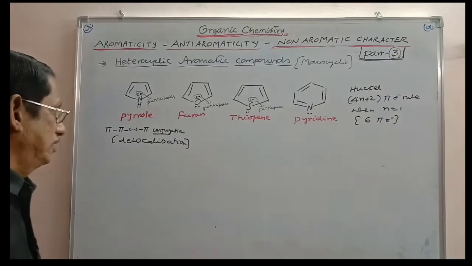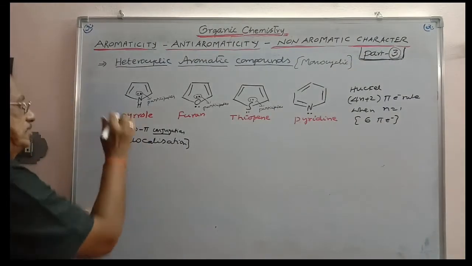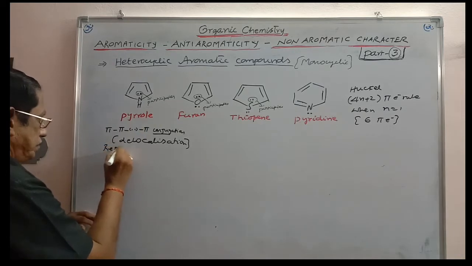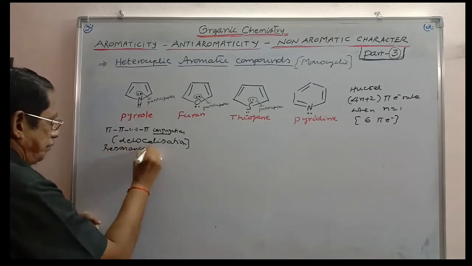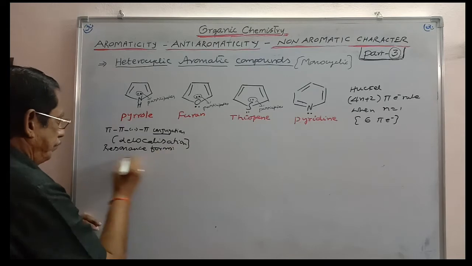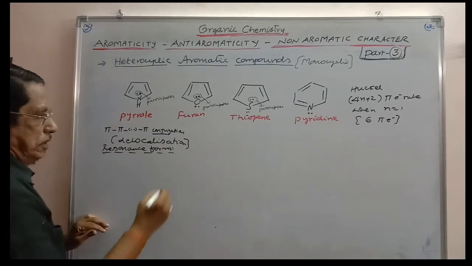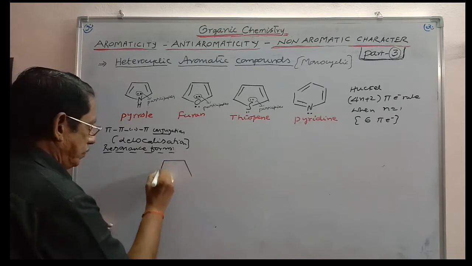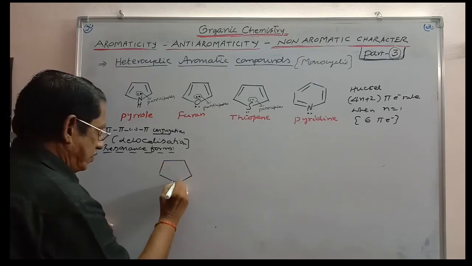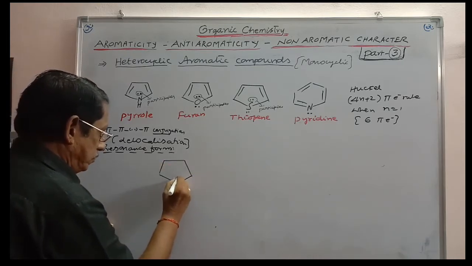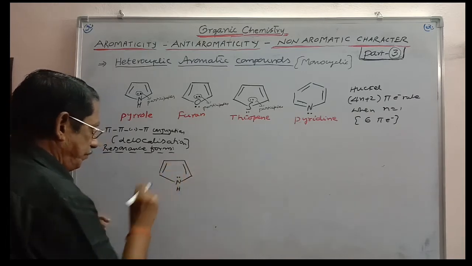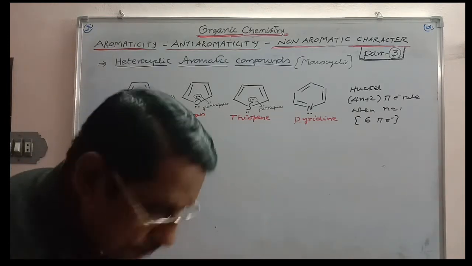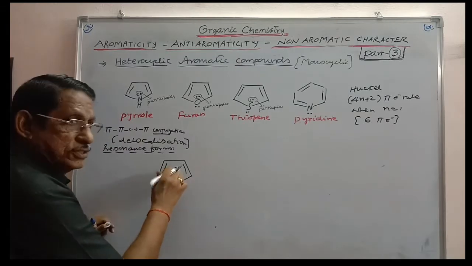What can we write here? Let us try to write the resonance forms. First of all, let us consider pyrrole. The same can be adapted for the other molecules also. This is the lone pair. Using this lone pair, you can bring polarization in the conjugated pi bond.